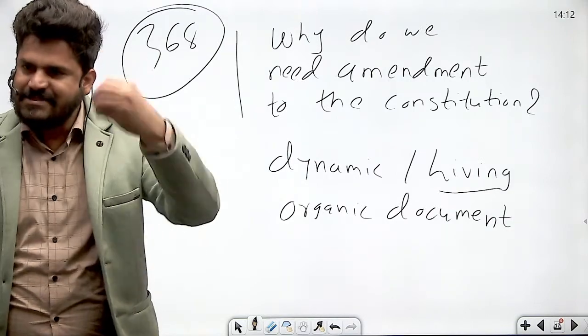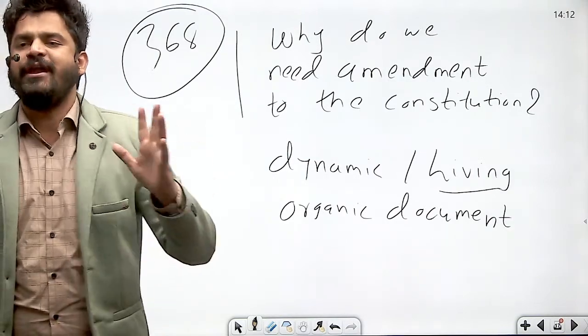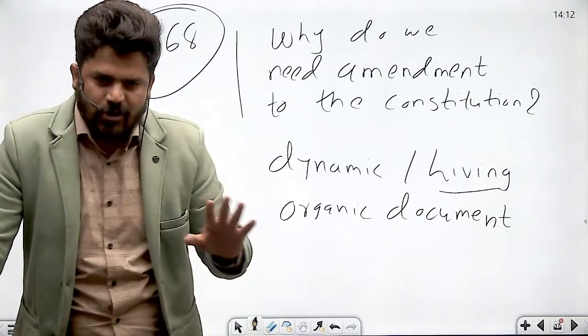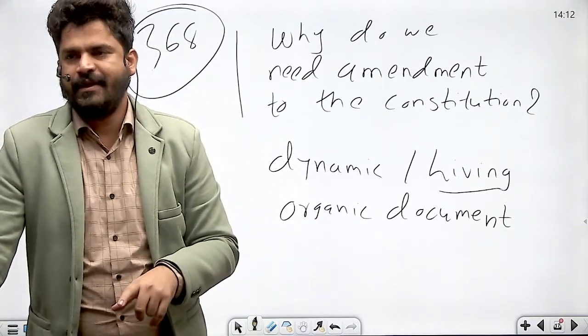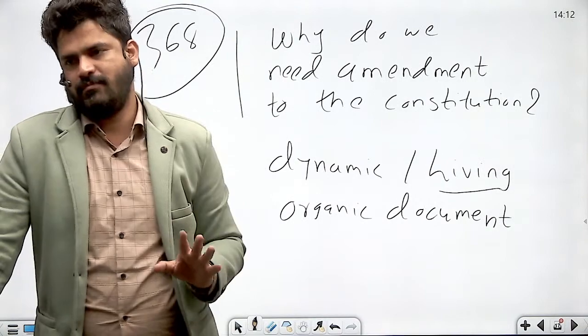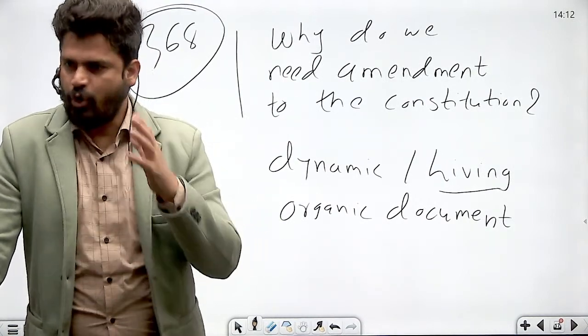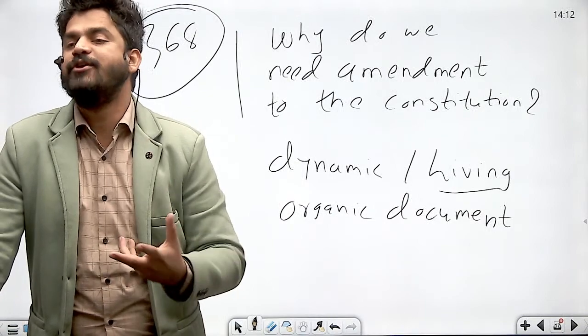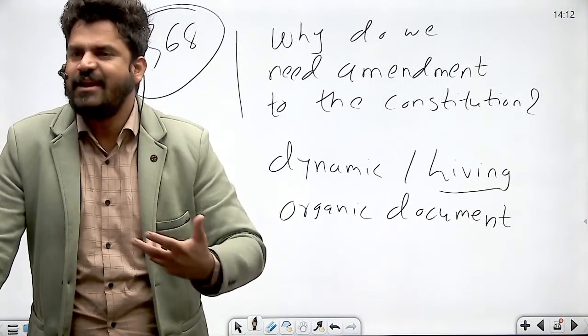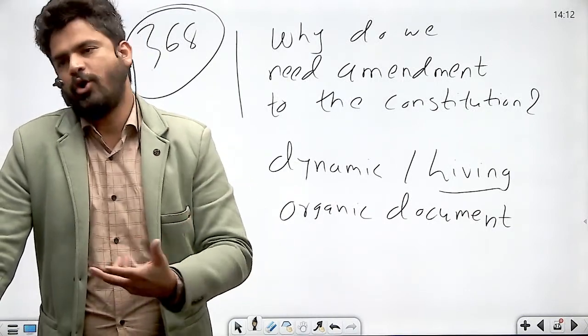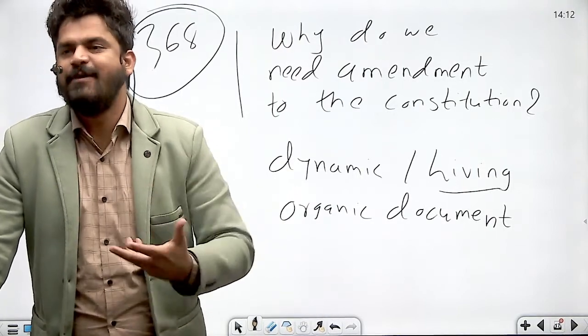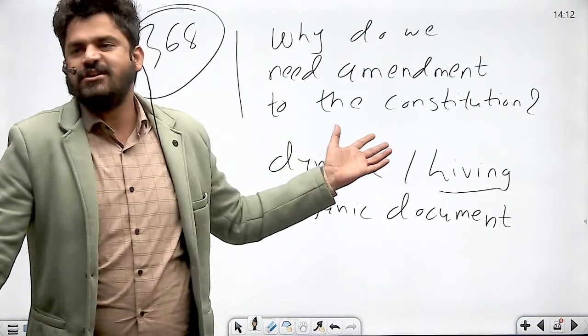So, amendment is the basic requirement for any Constitution. You look at any Constitution across the world, they have been amended once they have been made. Right? So, Constitution cannot be a final word on everything. Constitution, by its very definition, is a dynamic document. We need to be flexible when it comes to changing the Constitution.